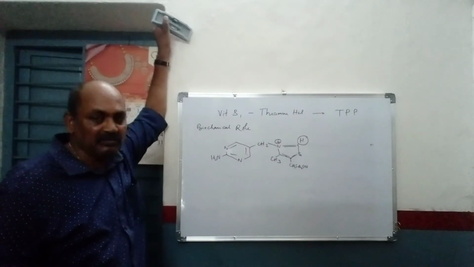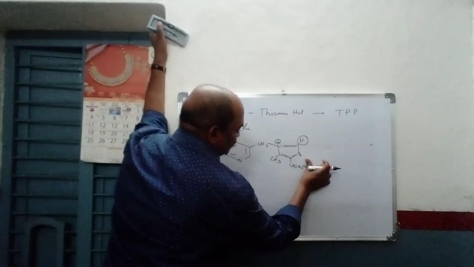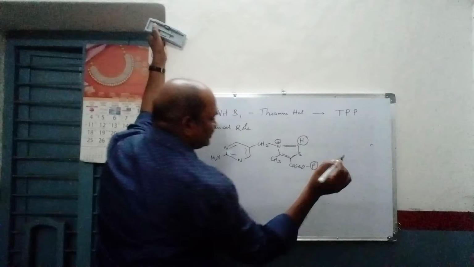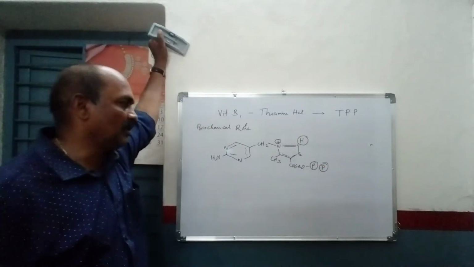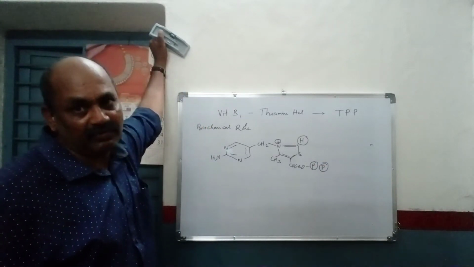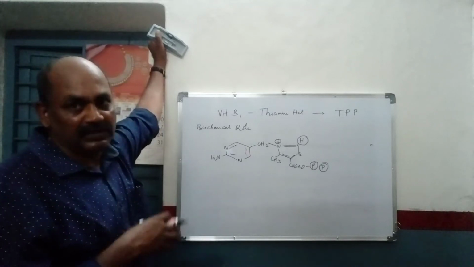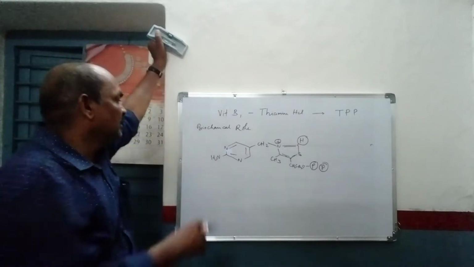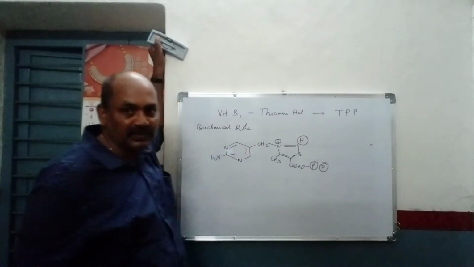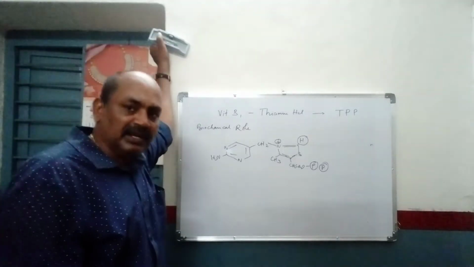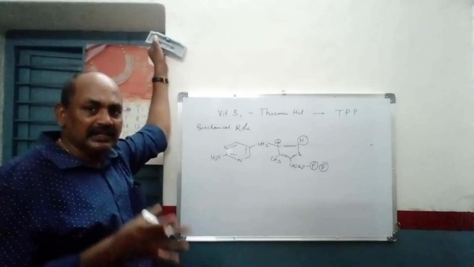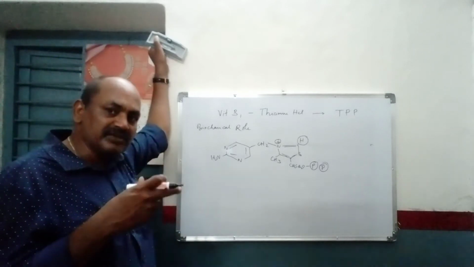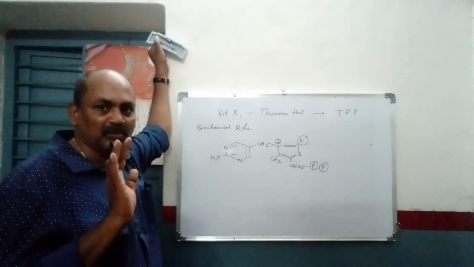This particular vitamin B1 and thiamine pyrophosphate: that means two phosphoric acid moieties are going to be attached to this place. That's why this is the full-fledged form of the coenzyme, thiamine pyrophosphate. And this thiamine pyrophosphate will combine with the protein part, so that we will get the pyruvate decarboxylase enzyme. This kind of coenzyme is involved in various oxidative decarboxylation reactions, that you just remember.